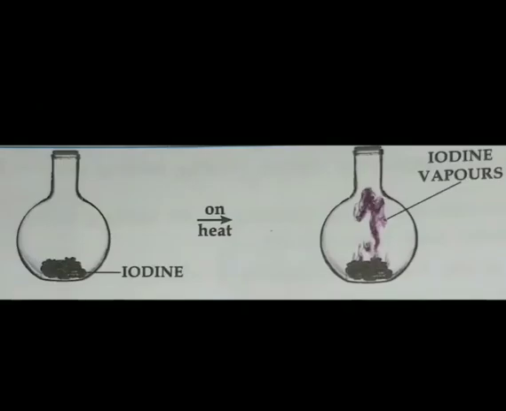Now we have to show that the particles are closely packed in solids and least in gases. See this diagram. Crystals of iodine are heated in a closed flask, and the crystals containing X number of particles turn into vapor, which also contains X number of particles and fills the complete flask. That means first you take the iodine in a round bottom flask, and after that you heat it. When it is in solid form, it takes less space, because the particles are closely packed.